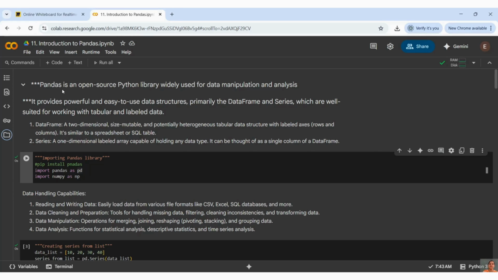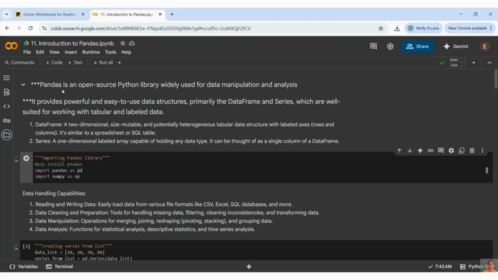So I can say pandas is an open source library which can be used for complete data manipulation and analysis. It has two really important data structures, which is nothing but a Series and a DataFrame, which will convert everything into a tabular structure or a readable format.